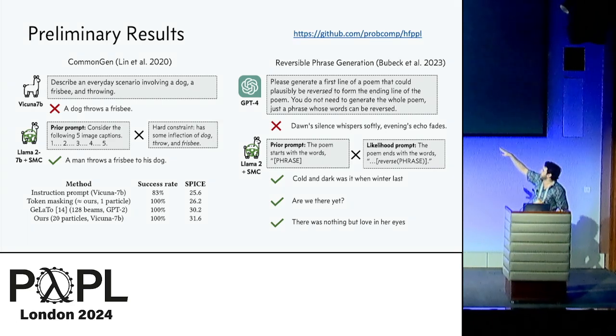So it comes up with things like "dawn silence whispers softly, evenings echo fades," but if you try to read that backward, "fades echo, evening softly whispers, silence dawns," it doesn't really make much sense. We can encode this as a probabilistic program, and we get things like, "cold and dark was it when winter last winter when it was dark and cold." Or, are we there yet? Yeah, there we are. "There was nothing but love in her eyes, her eyes in love but nothing was there."